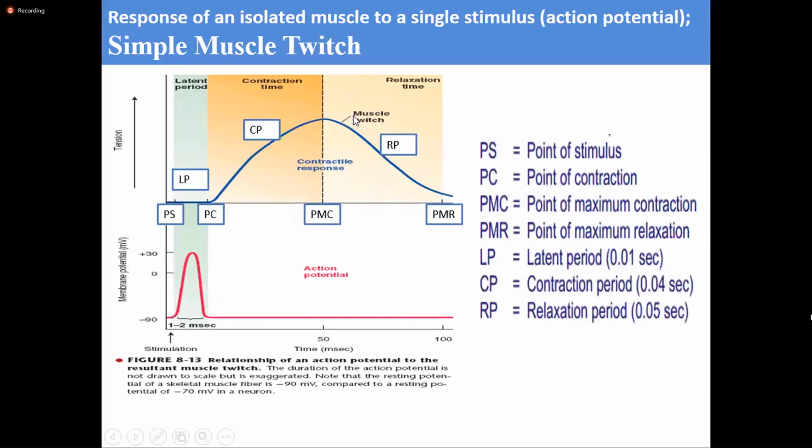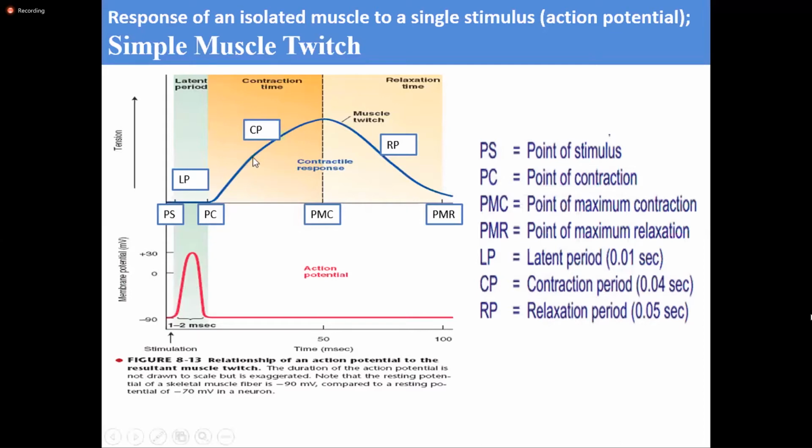But in the intact human body, a single muscle is not stimulated alone because muscles are in a group. So more muscles are stimulated at a time, and this type of twitch we cannot note in the intact body. There will be more contraction. In the intact body, muscle contraction will be powerful.